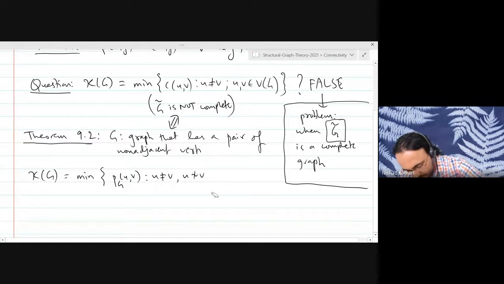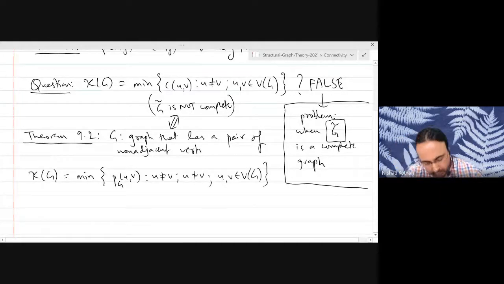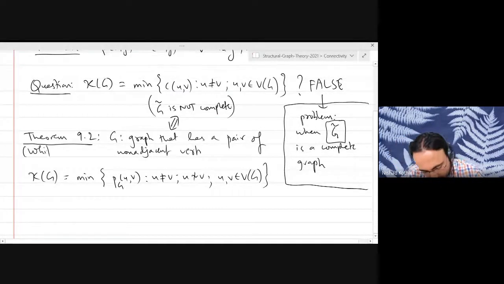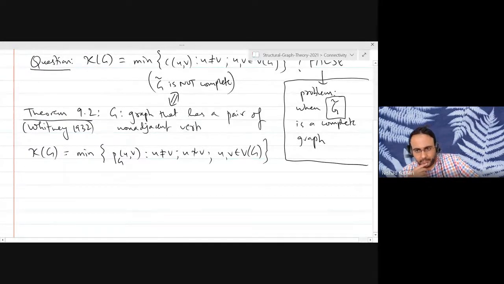And this was proved by Whitney in 1932. And we will use Menger's theorem to prove this.